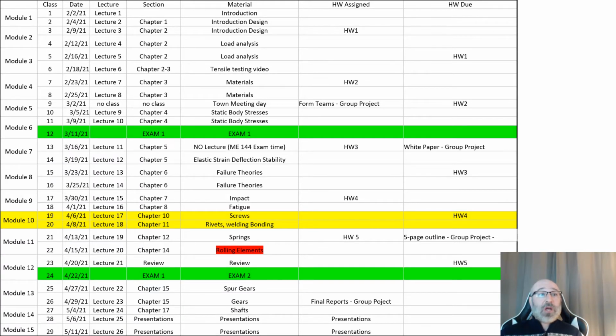Now let's take a look at our course schedule for the rest of the semester. We can see we're down here in Module 10, Week 10. We've highlighted this in yellow, again covering chapters 10 and 11 in our textbook, topics of screws and fasteners, rivets, and welding. Beginning of this week, your homework number 4 was due. That was turned in on Monday. Coming up the following week, you have your homework 5 and also your 5-page outline. We've discussed that, so make sure to get together with your group and start that. It'll be a group submission through Blackboard as well.